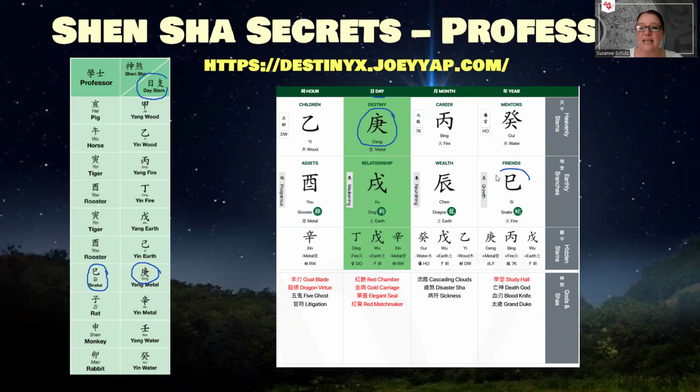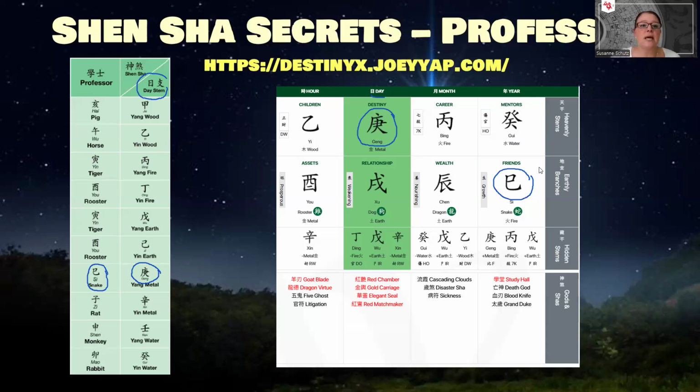So we have the snake here in the year pillar. Now, it doesn't matter where the snake appears in your chart. Anywhere is fine, the year, the month, the day, or the hour, as long as you have it in the chart. We are not concerned with the luck pillar. We're not concerned with the annual pillar. Look at your natal chart.